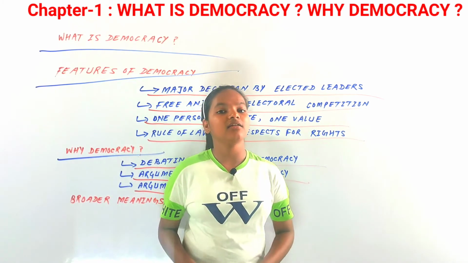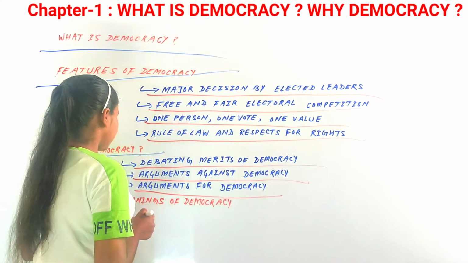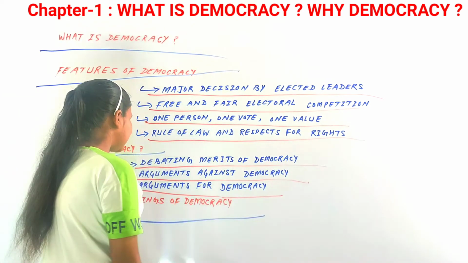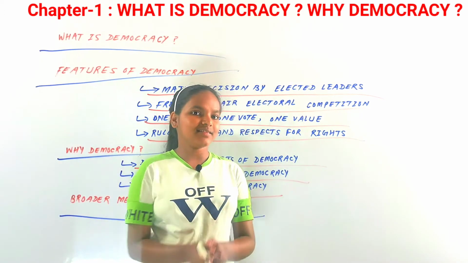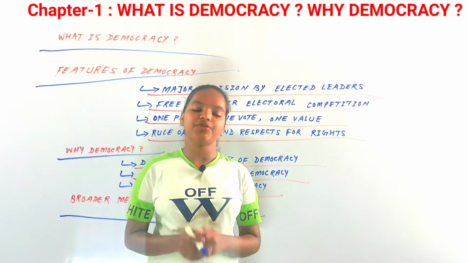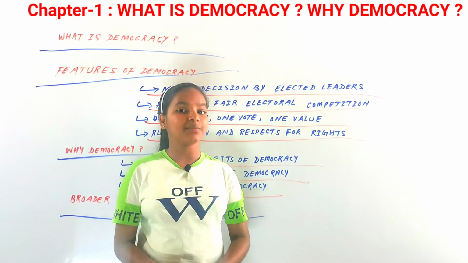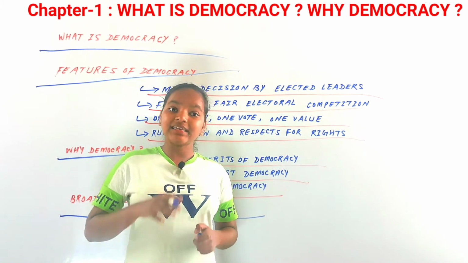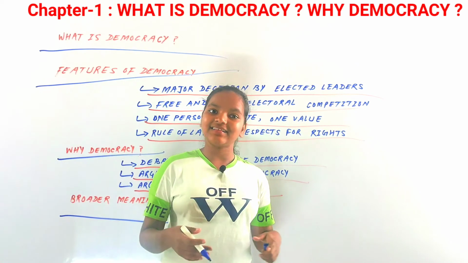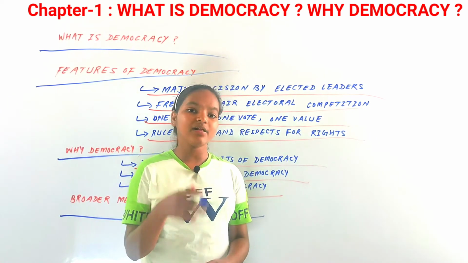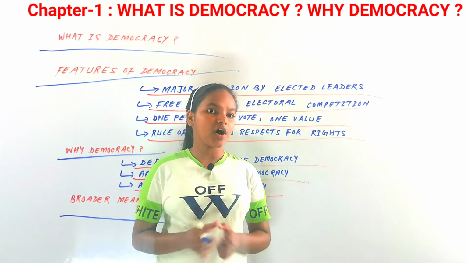Now the next and last topic of this chapter is the broader meanings of democracy. Now we have seen this simple definition of democracy, but that is to say for the minimal democracy. Now for a better understanding, for distinguishing a minimal democracy from a good democracy, we have to see the broader meaning of democracy.